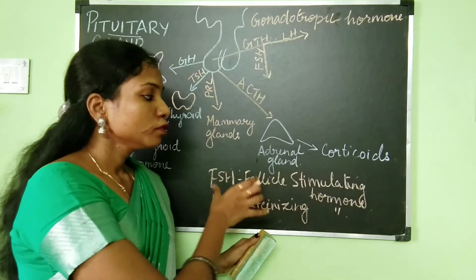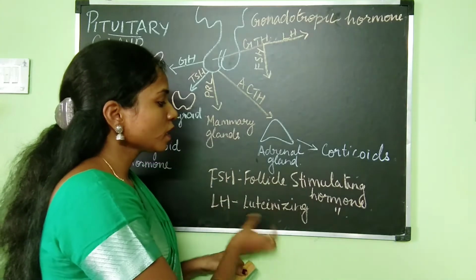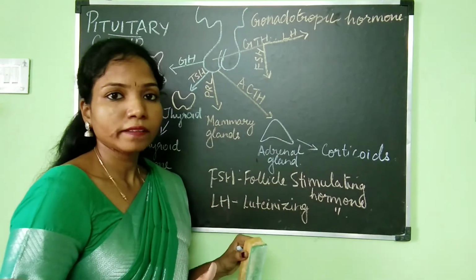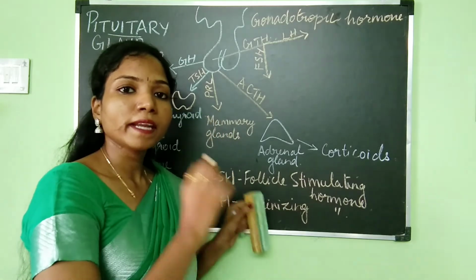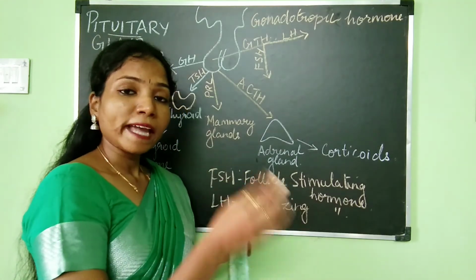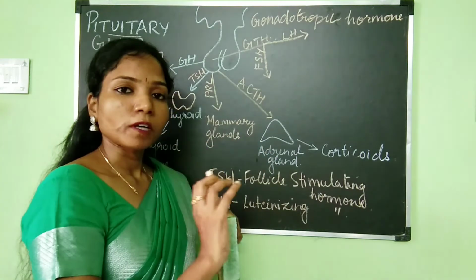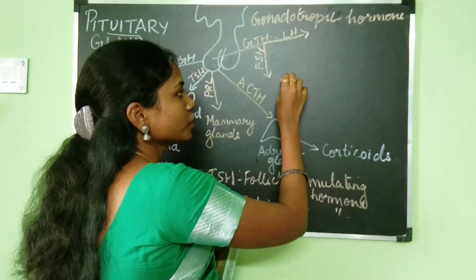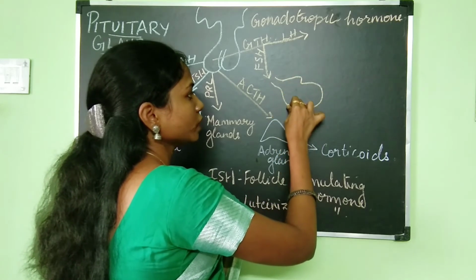Both of these hormones are present in males as well as in females. You cannot say only FSH will be present in males or only LH will be present in males. It's not like that. Gonadotropic hormones are there in both men and women, and both FSH and LH act on the testis as well as the ovaries. Now let's see the function of FSH in the ovary as well as the testis. So this is the ovary.